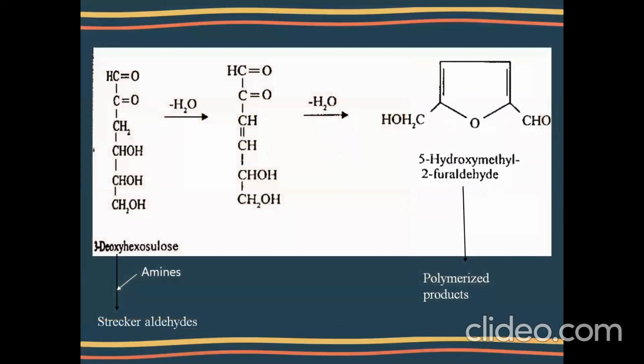So before seeing the next reaction, here you can see that 3-deoxyhexosone, which is nothing but 3-deoxyosone, undergoes a secondary or side chain reaction. That is, they react with the primary amines again, and they form the Strecker aldehydes. And we will see what these Strecker aldehydes are and how they are formed. The actual reaction is called Strecker degradation. So we'll see it in detail in the upcoming slides.